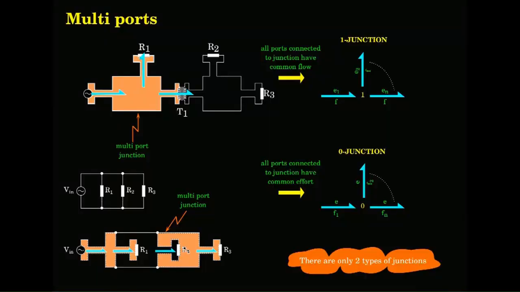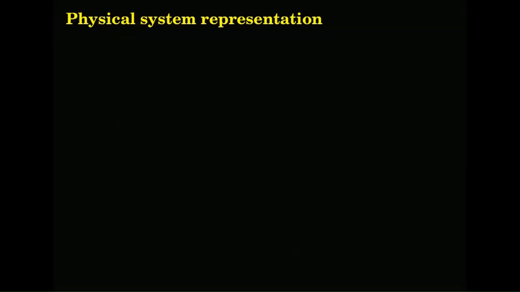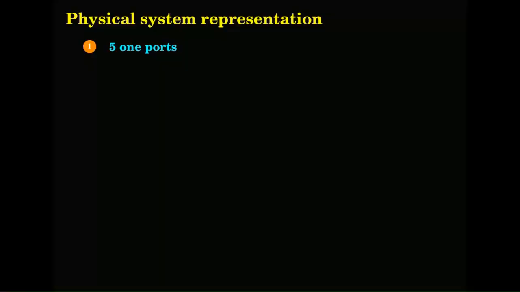So, with these 9 components you should be able to represent any physical system. But you have to remember these 9 components really well, it should get internalized, because next I will also be doing causality. So, there are some things which you have to remember. It is like a language. Once you learn the machine language for modeling, you should be able to do the modeling by inspection and take out the state equations by inspection. That is the actual idea. So, as I said, 5 one ports, 2 two ports and 2 multi ports.